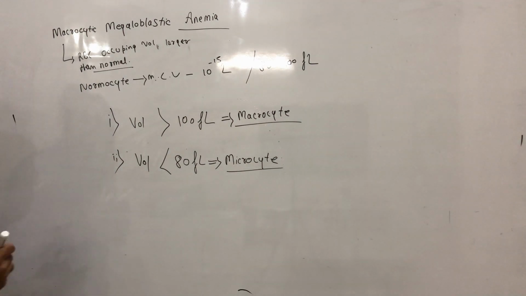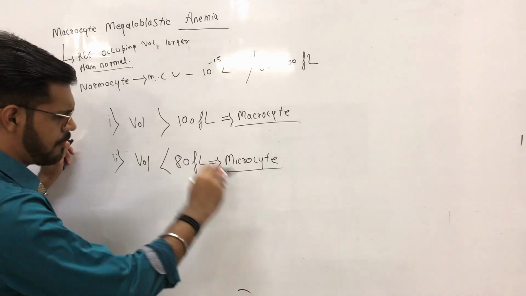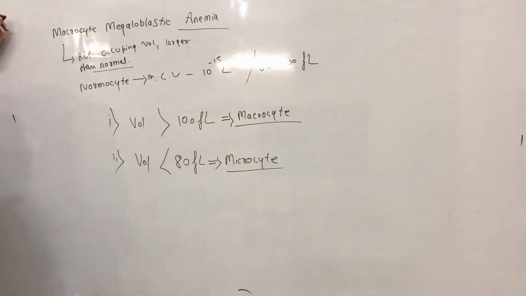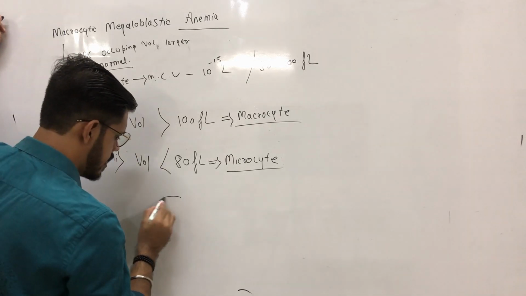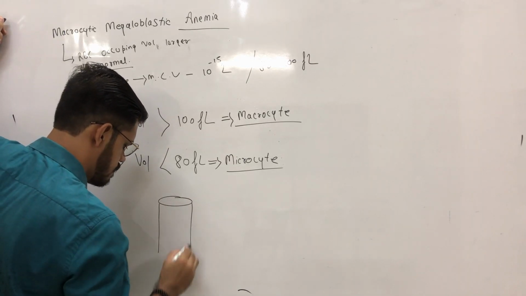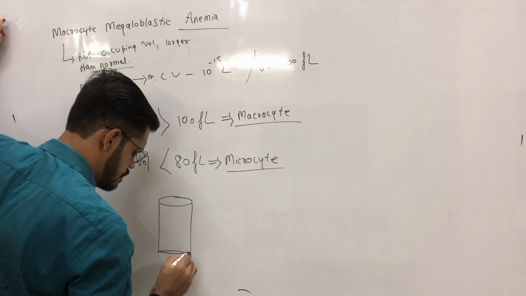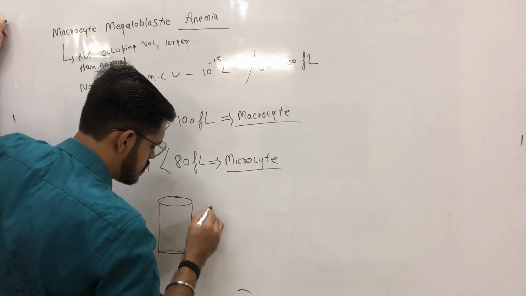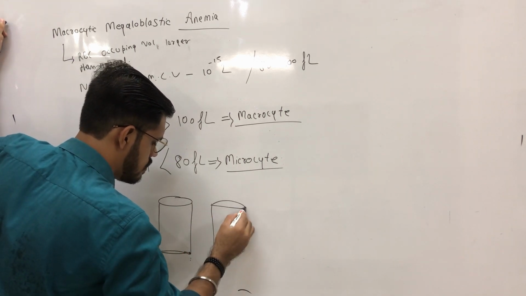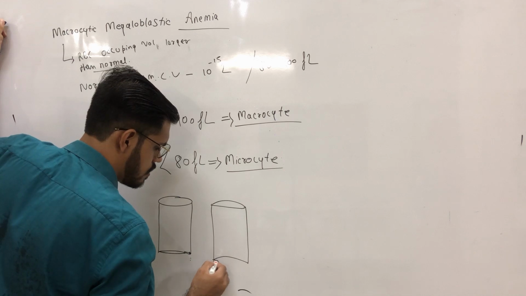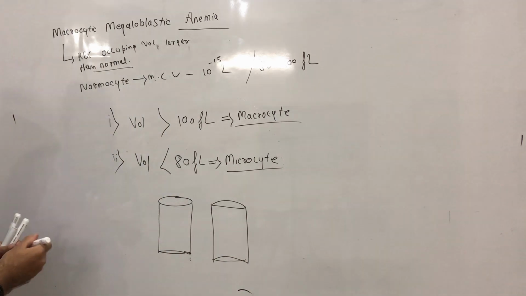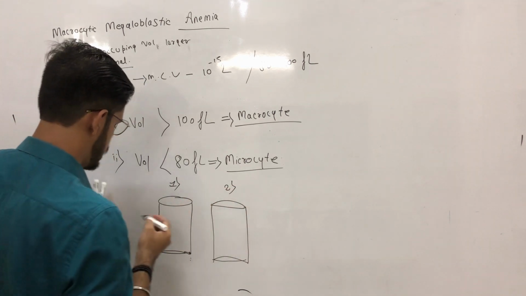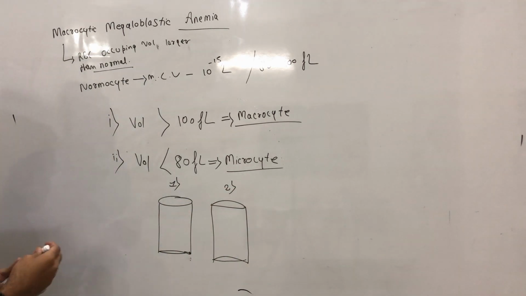Now, if we take the blood of a patient who is having macrocytic megaloblastic anemia and put it in a container, we have two containers. One has the patient's blood and the second has the blood of a normal person.